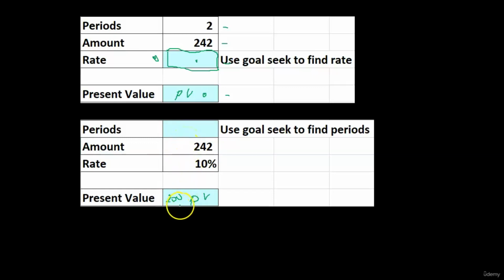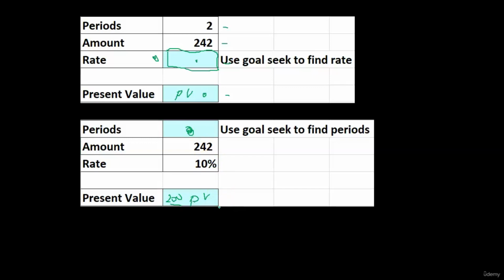Well, I know this is 200. I'm going to put in the formula for present value here. And then I'm going to use goal seek and say, hey, Excel, would you make this 200 by changing this cell? Do whatever you got to do to that cell to make it 200. And it'll obviously pick 2 years in this cell in order to make that 200.